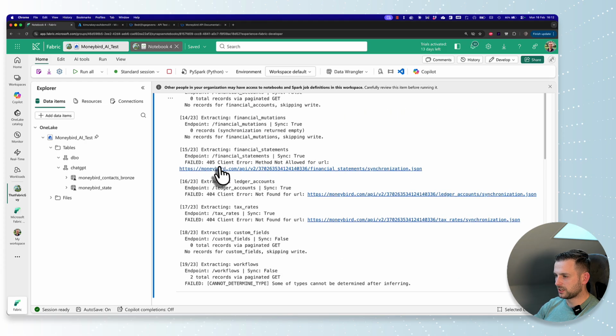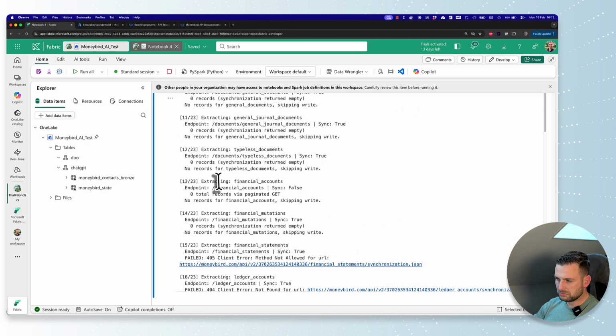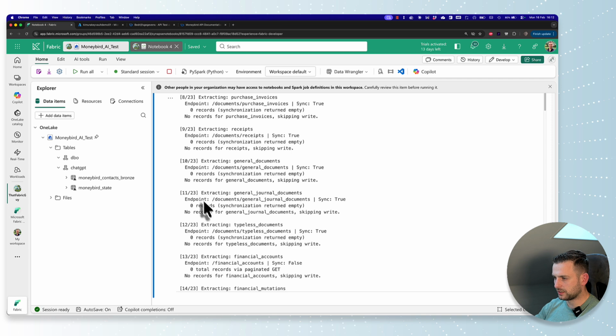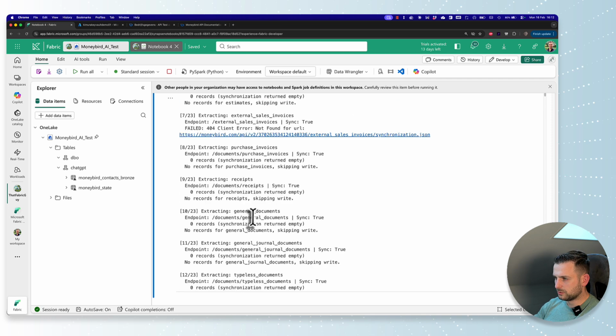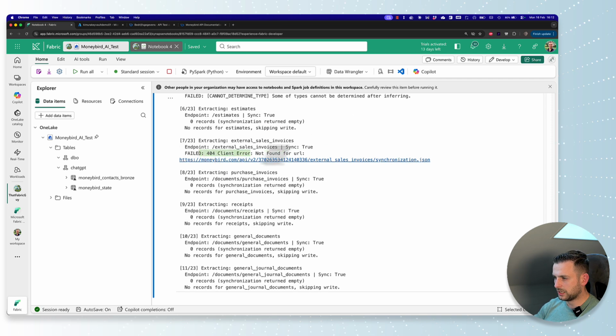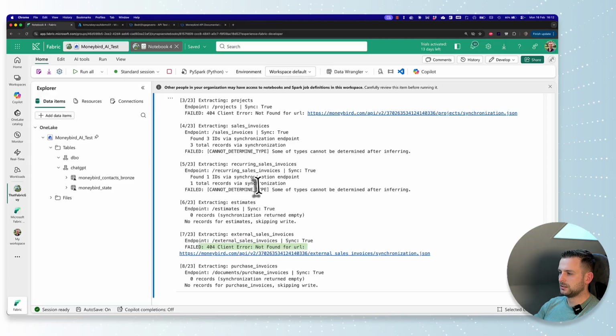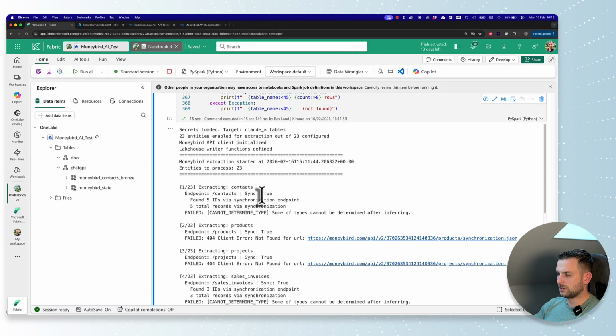There are some data type errors. There are some empty records. I mean, that's fine. I can see why that's going on. There were also some client errors, not found for URL. So this is actually a failure to read the documentation properly. Cannot determine type, not found for URL.